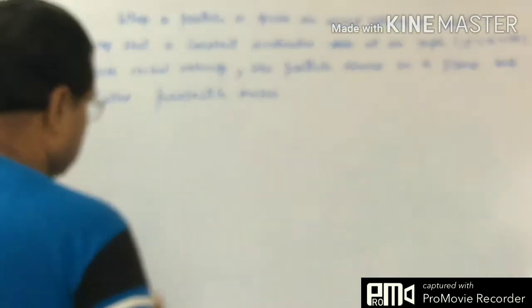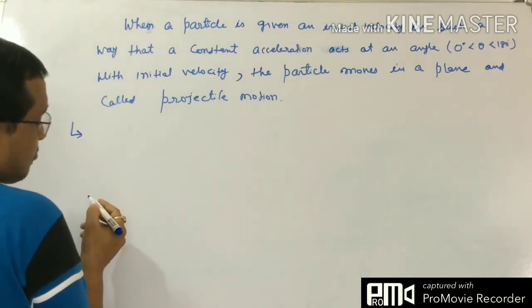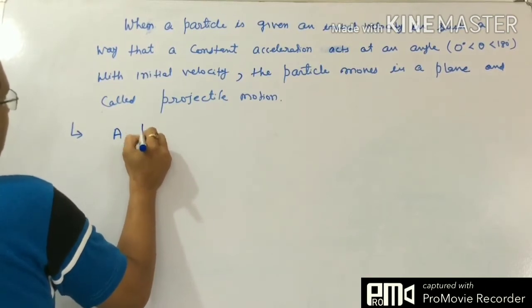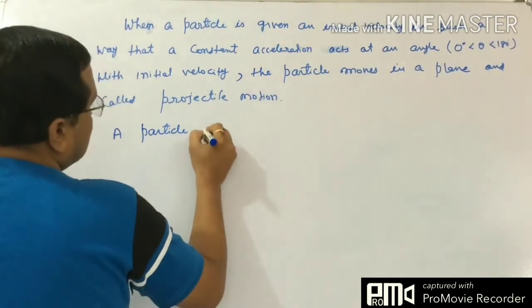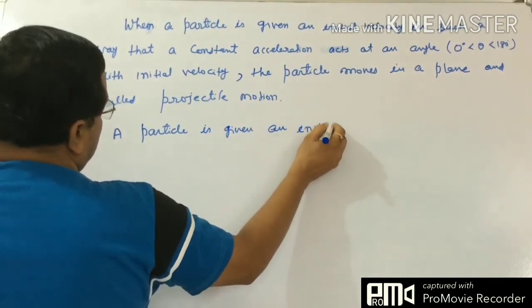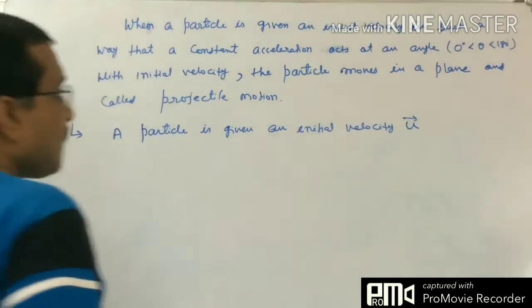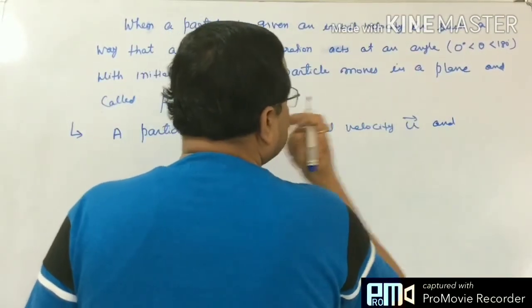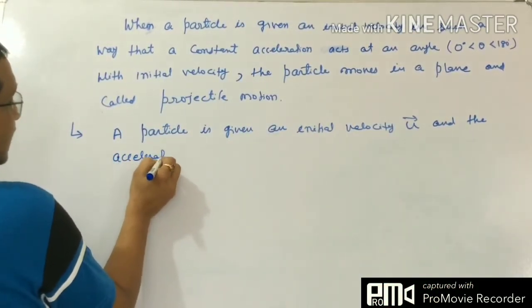Now, just write it down also. Suppose a particle is given an initial velocity u and the acceleration, that is constant one.